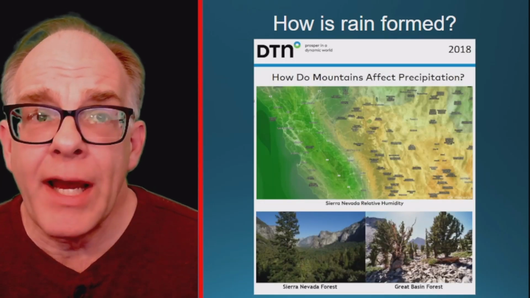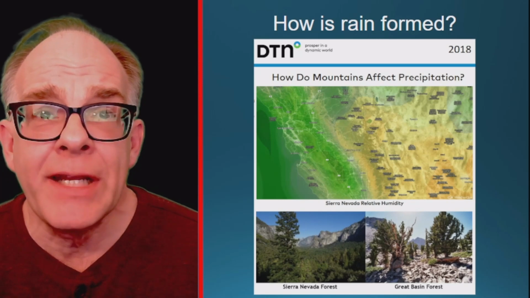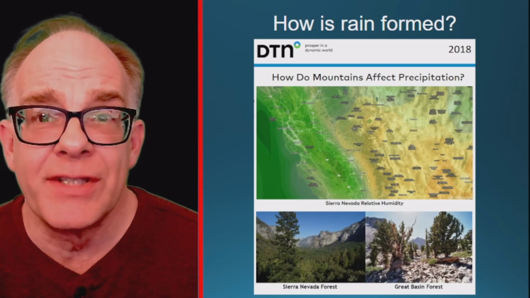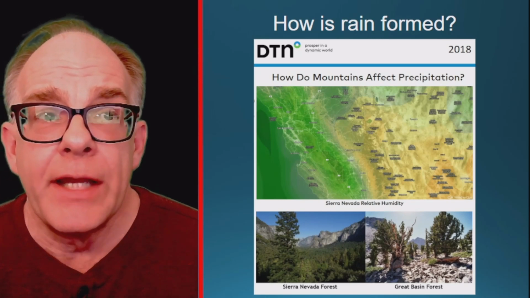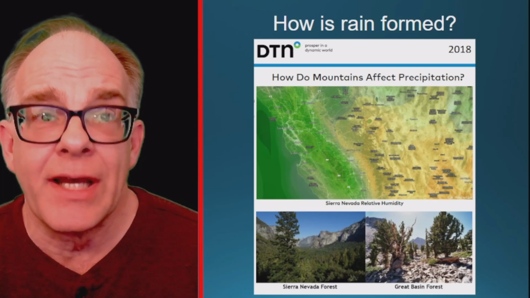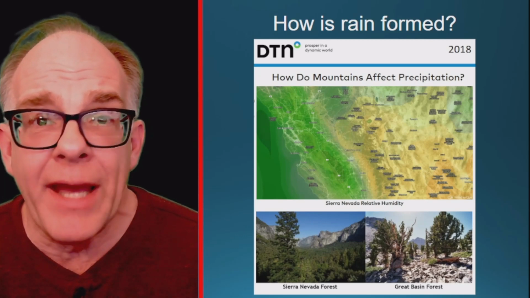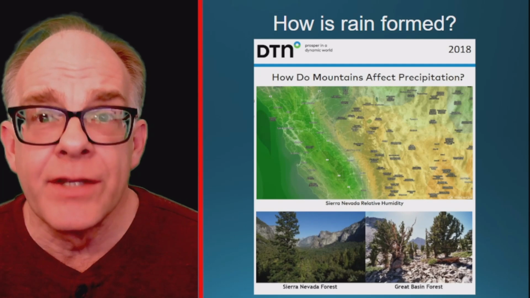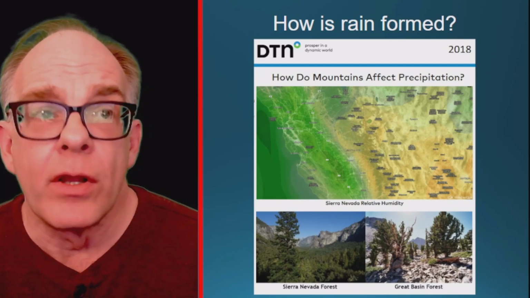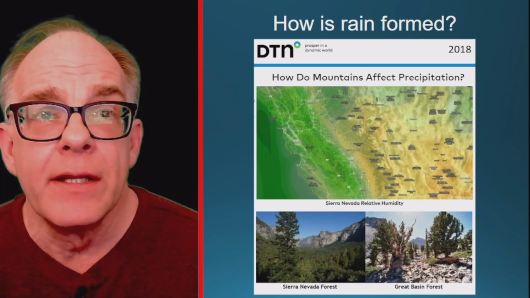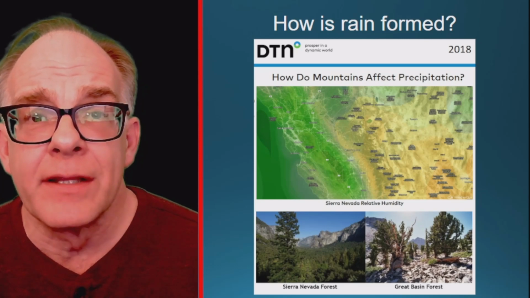We see much higher relative humidity and precipitation on the windward side of the Sierra Nevada mountain range and drought-like conditions on the leeward side. This contributes to dramatically different environments on either side of the mountain. There are lush forests on the windward side and drought-resistant plants on the leeward side.